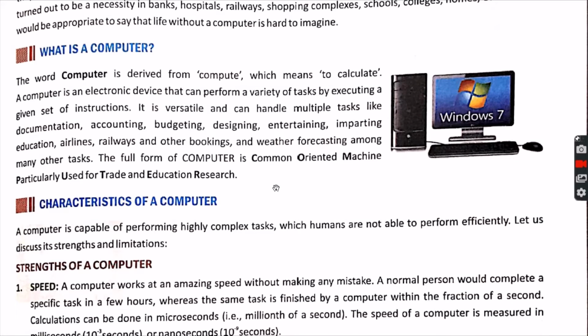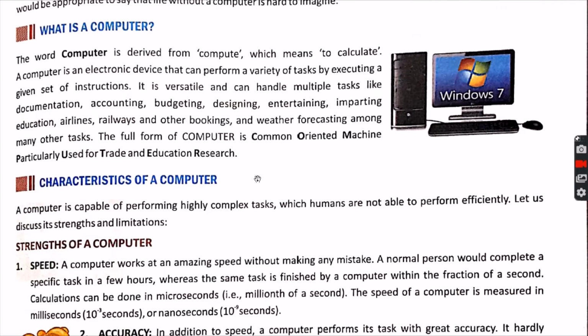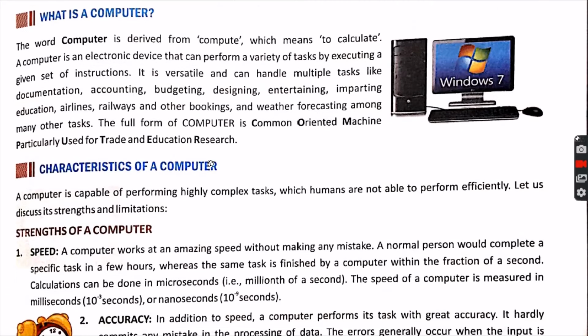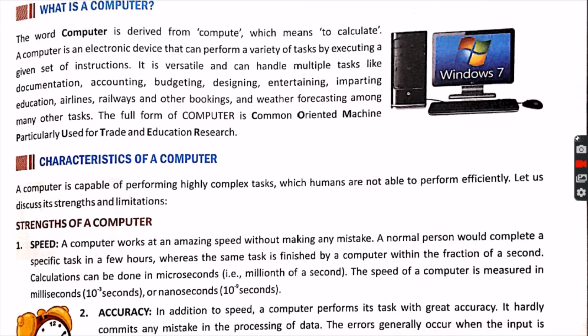You can see, common oriented machine, particularly used for trade and educational research. So the meaning is very clear. It is a common oriented machine. Sometimes it is also written as common obedient machine. There are so many full forms, but the standard one is common oriented machine. Particularly means mainly used for trade and educational research, meaning for selling and buying and different trades.